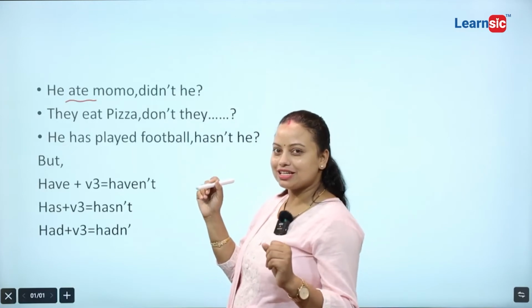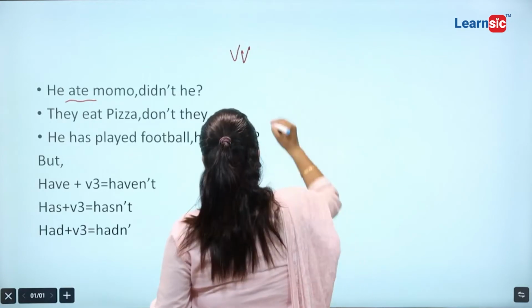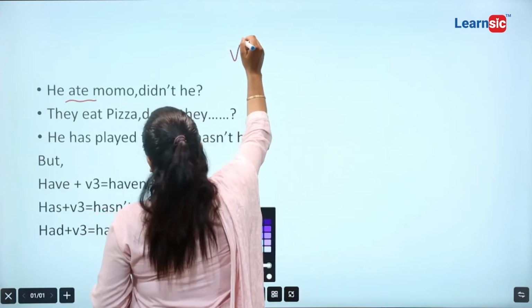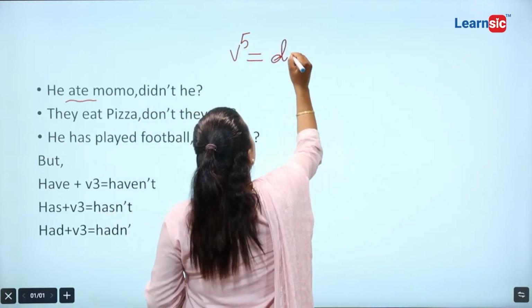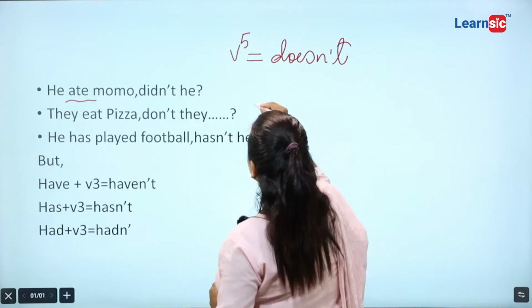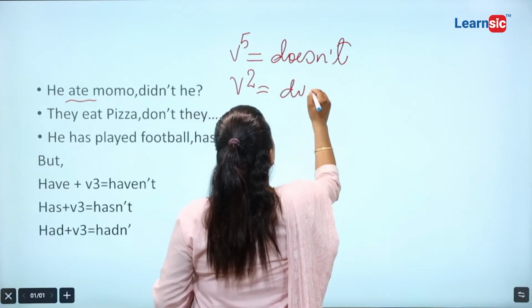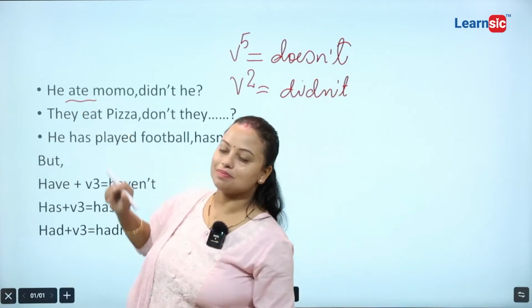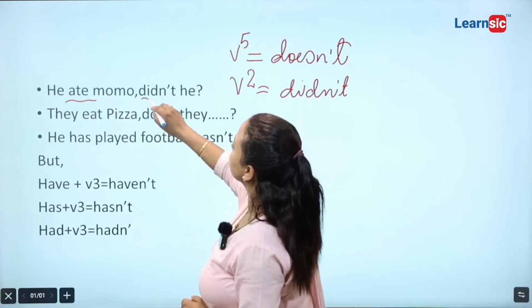You are asked to change if the verb is in verb 5 form, then you need to write does not. Okay, so if the verb is in past form, you need to write did not. Okay, so this is in simple past form. It means verb 2. Verb 2 means here you have to write down didn't.